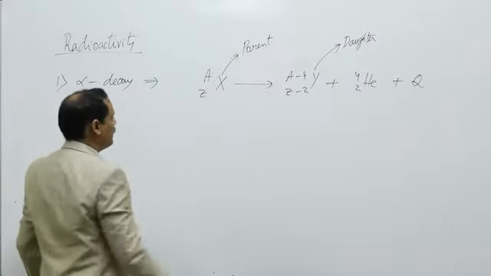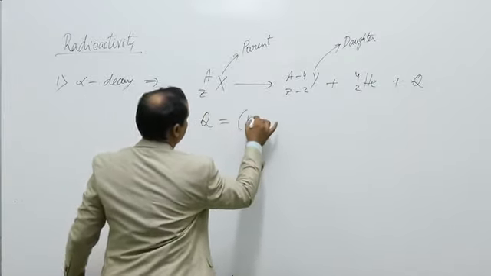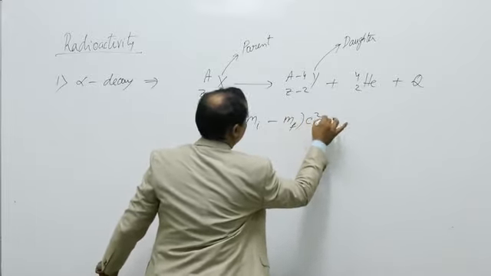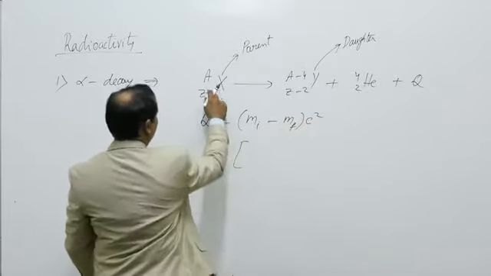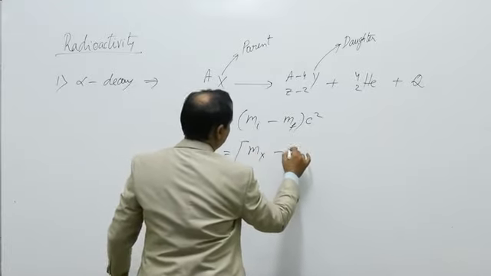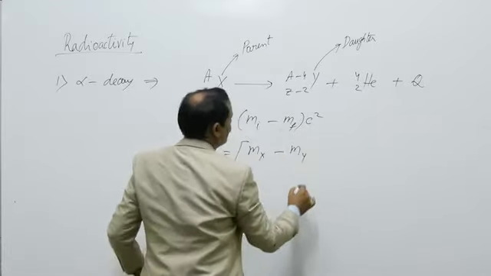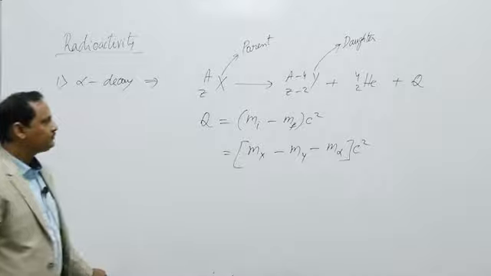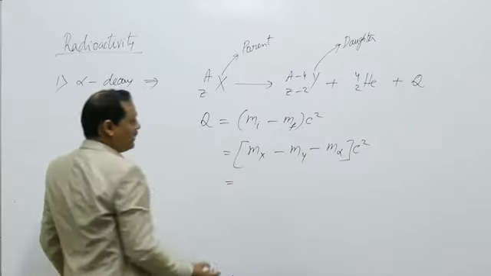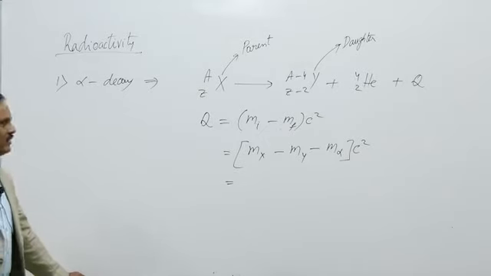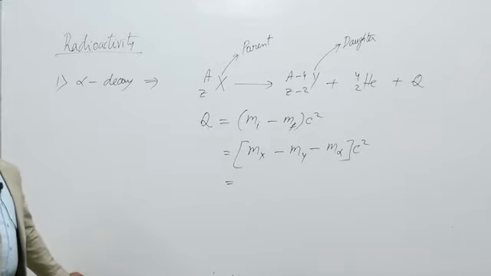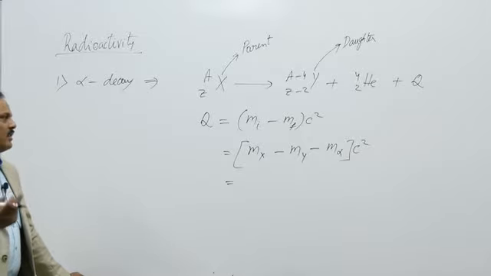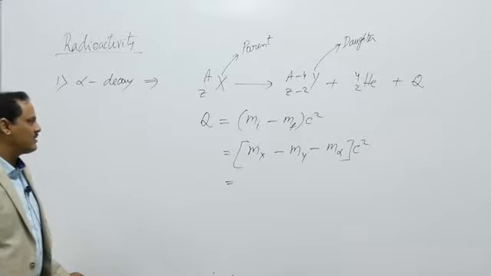Now what is the Q value of the reaction? Q is equal to Mi minus Mf into C square. Mi means the mass of X nucleus minus mass of Y nucleus minus mass of alpha particle, into C square. Generally in the periodic table, nuclear masses are not given, atomic masses are given. So how could you get nuclear mass from atomic mass? Just subtract the mass of the electrons from the atomic mass to get the nuclear mass.